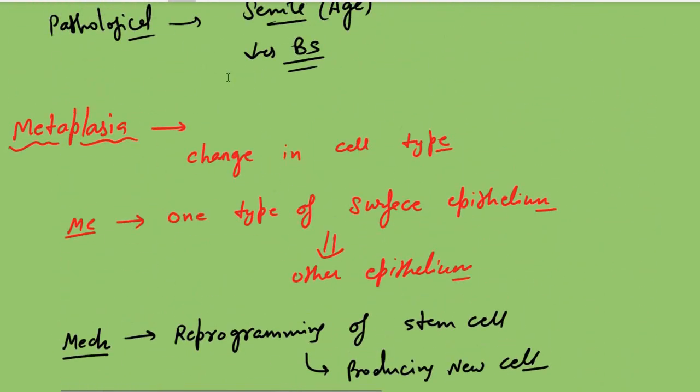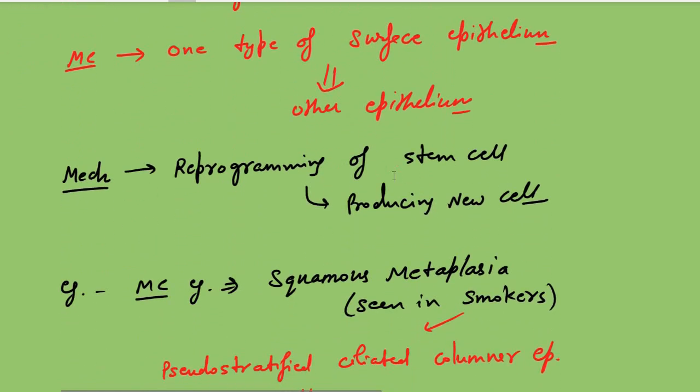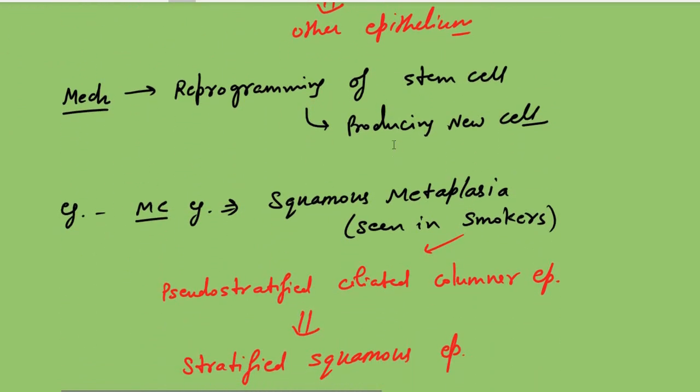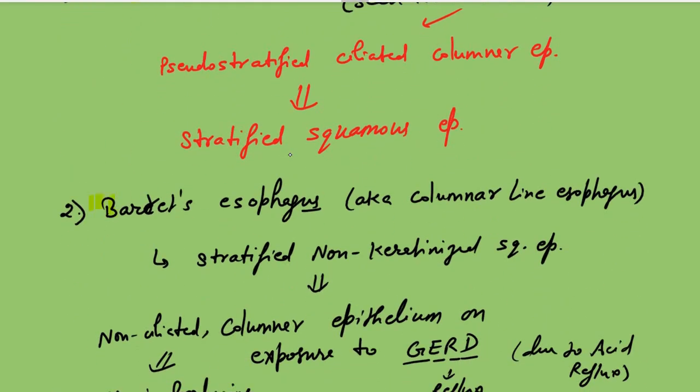So metaplasia is a change in the cell type, mainly where one type of surface epithelium changes to another epithelium. The mechanism is the reprogramming of the cells that produce the new cells. The most common example is squamous metaplasia seen in smokers. So remember, it is the most common. Then another example is Barrett's esophagus.